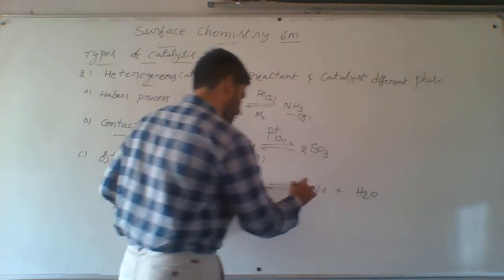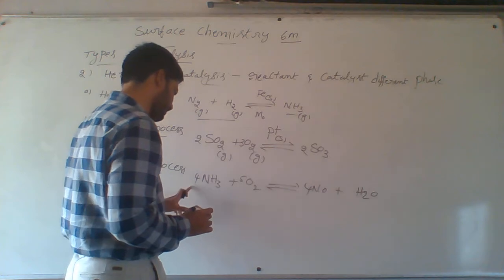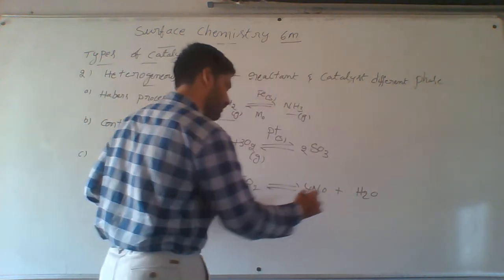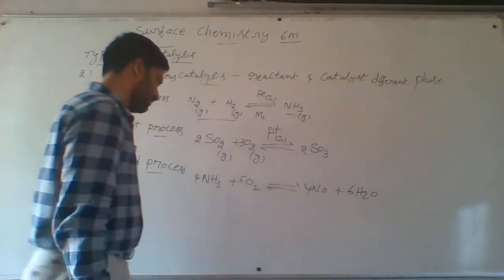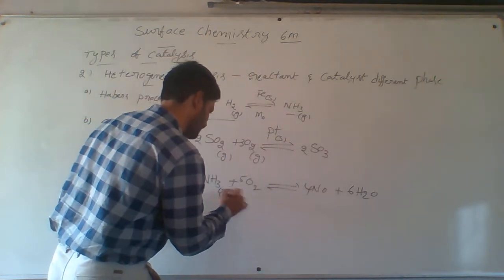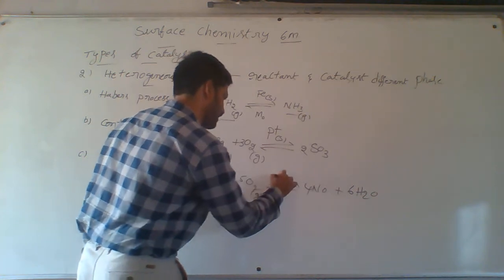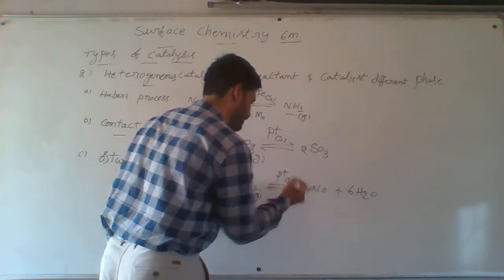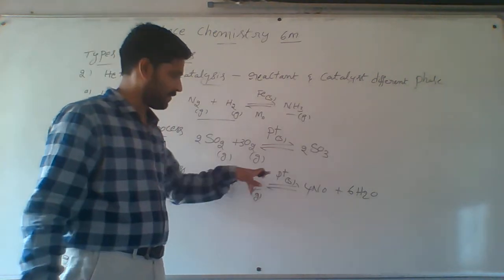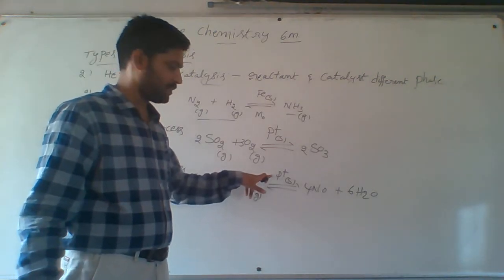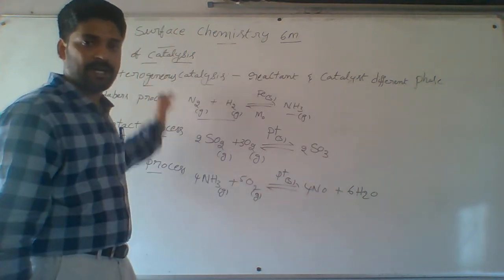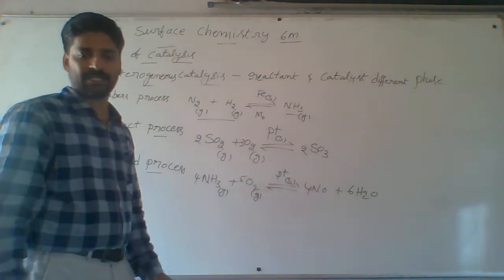Now balancing here: 4 NH3, 4 NO, hydrogens 4 times 3 is 12, 6 H2O. Ammonia is a gas, oxygen is a gas. Here also we are using platinum as a catalyst, in solid state. Reactants are in gaseous phase and the catalyst is in solid state. Both are in different states. That is an example of heterogeneous catalysis.